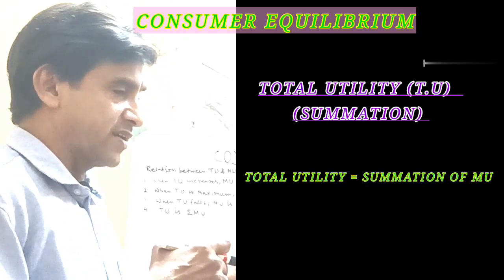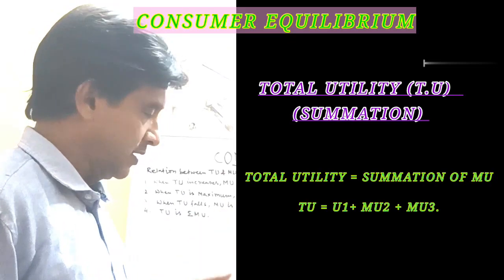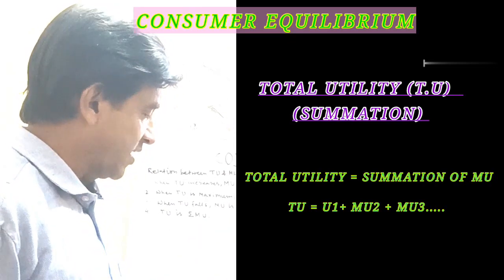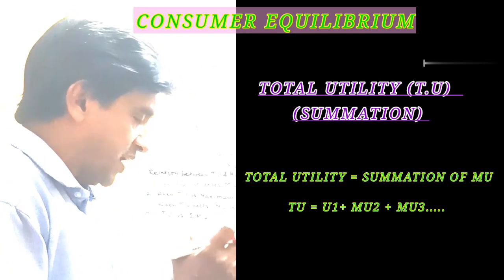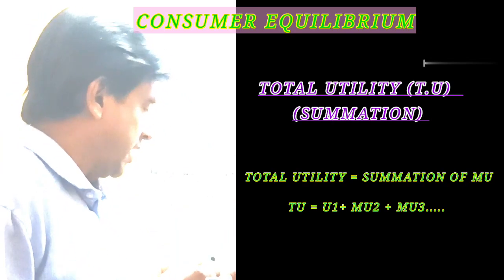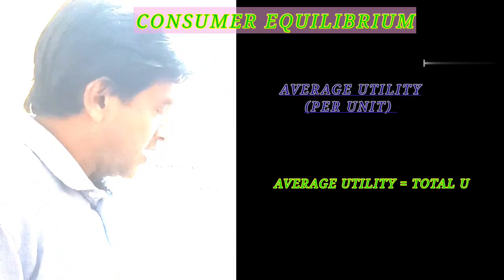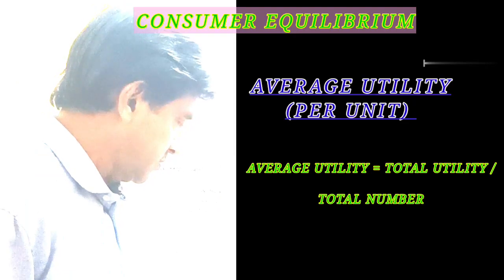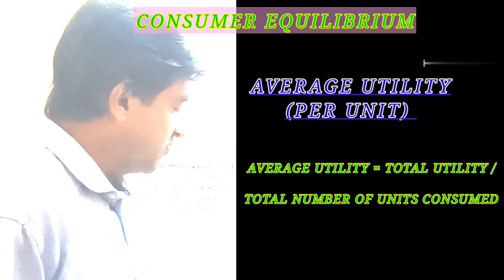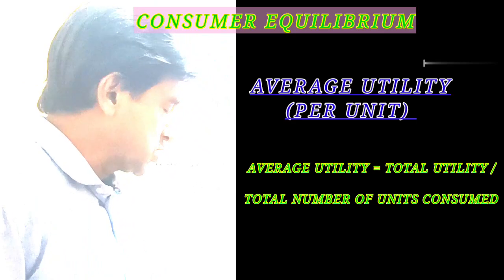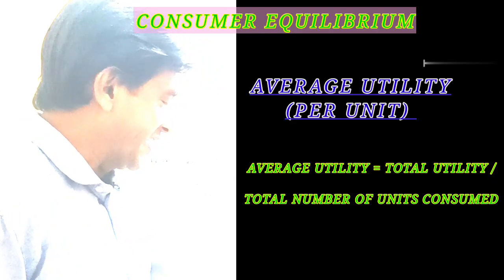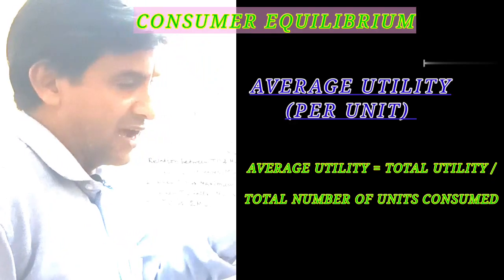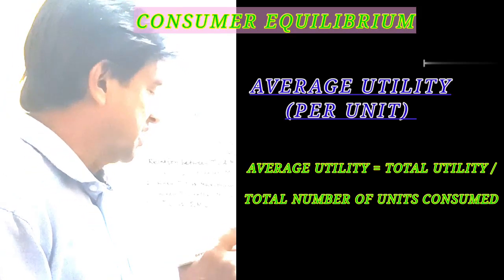So suppose after taking one braid we are getting, for example, 10 utils of satisfaction, and from the second braid we are getting 7 utils. So total utility means the summation of the number of units we are having. Now next is average utility. In case of average utility, average means per unit. In case of per unit utility, we divide total utility by quantity. Suppose we consumed 10 units of utility and the total quantity we have taken is 5. So 2 will be the answer. 2 will be our average utility.